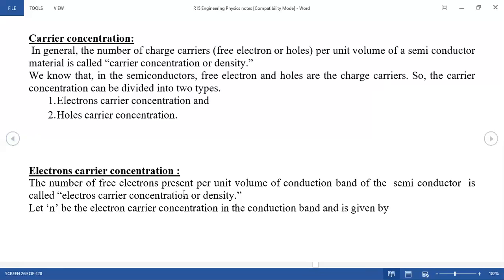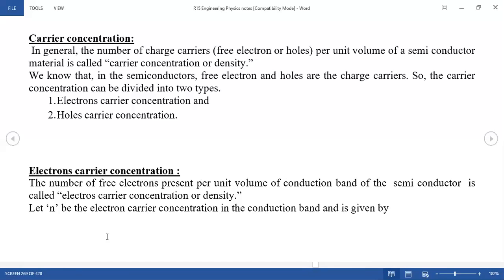The number of free electrons present per unit volume of the conduction band in a semiconductor is called electron carrier concentration. That means how many electrons are present in a unit volume. That number of electrons present in a unit volume is called your concentration or your density.